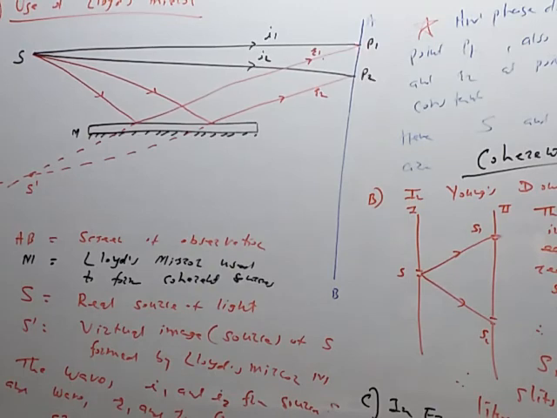So coherent sources producing constant phase difference are produced by this method. S is a real source and S dash is a virtual image. The waves from S and S dash cross each other at points P1 and P2 with constant phase difference. Therefore, S and S dash, the real source and its virtual image formed by the Lloyd's mirror, behave as coherent sources. So this is the method.